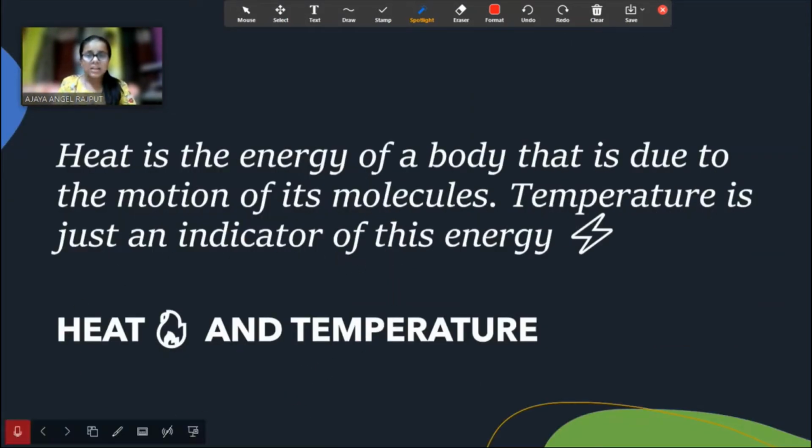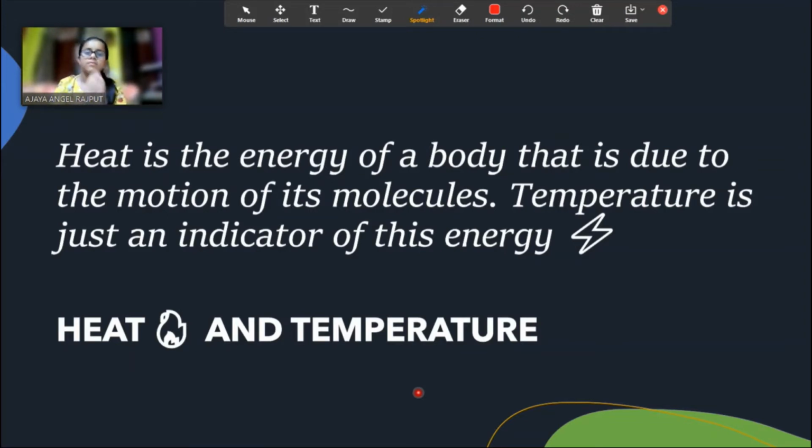So now, heat and temperature. Heat is the energy of a body that is due to the motion of its molecules. If we are running, we get sweat. Why? Because our body is heated up, and our molecules start moving here and there, and then the sweat glands get activated and we get a lot of sweat on our body.